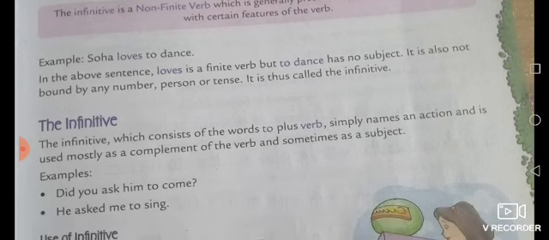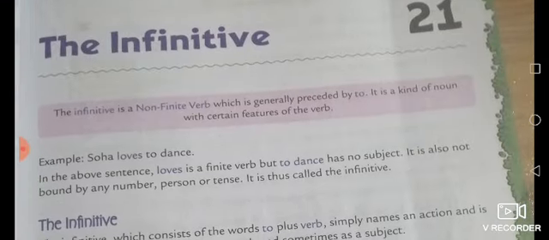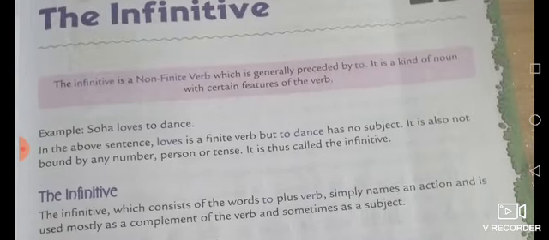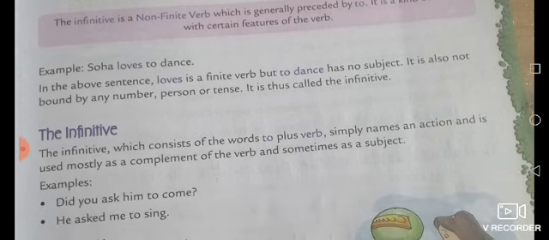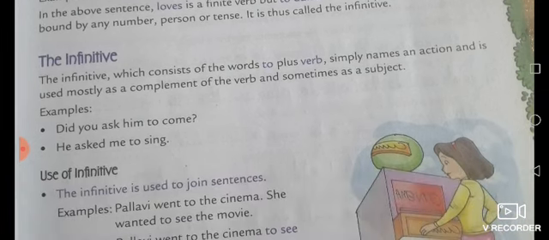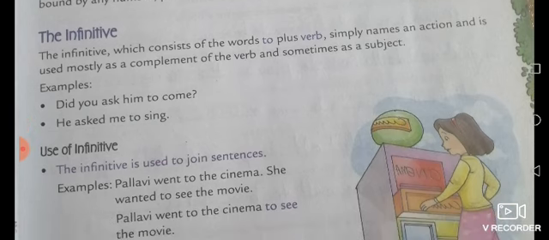As you can see, Soha loves to dance. So to dance is the infinitive. The verb dance, to is necessary to use before it. In the above sentence, loves is a finite verb but to dance has no subject. It is also not bound by any number, person or tense. It is thus called the infinitive. The infinitive, which consists of the words to plus verb, simply names an action and is used mostly as a complement of the verb and sometimes as a subject. So sometimes it is used as a verb and sometimes as the subject of a sentence.